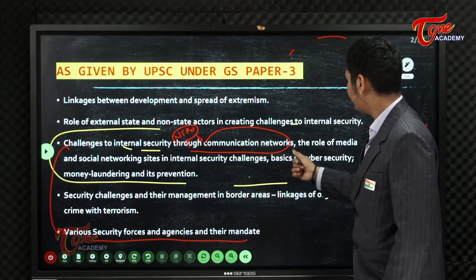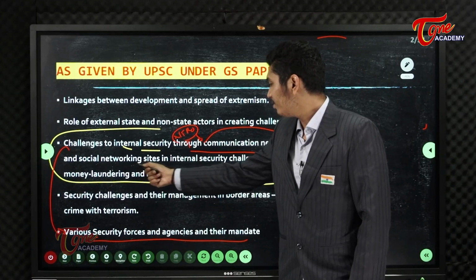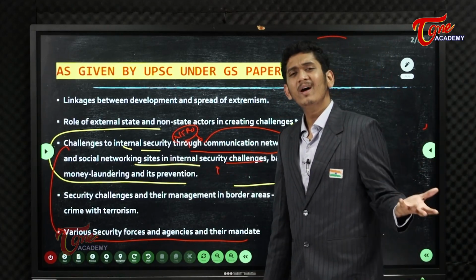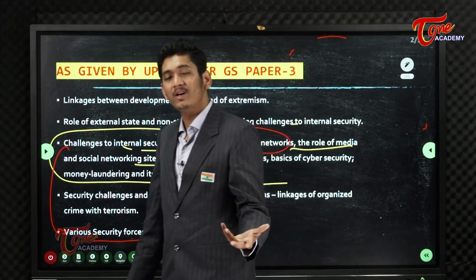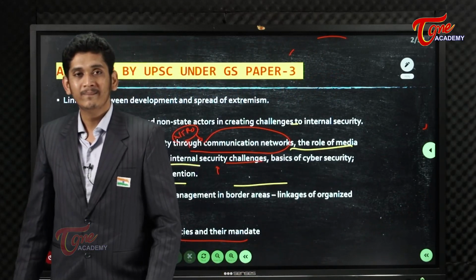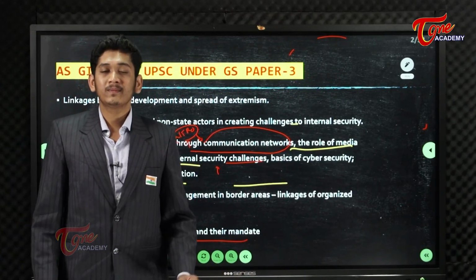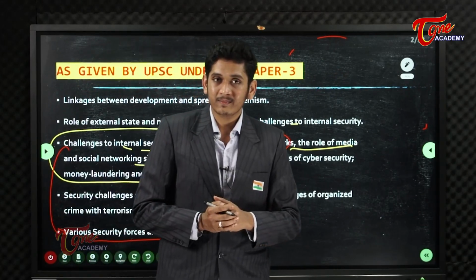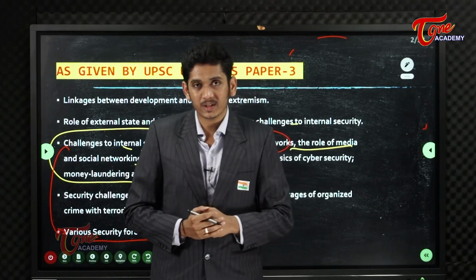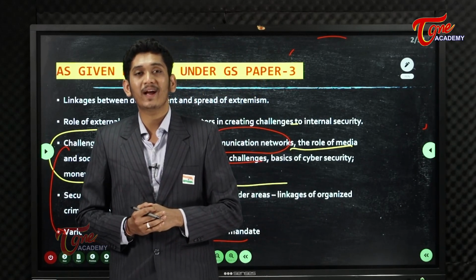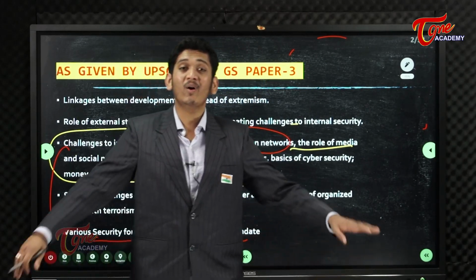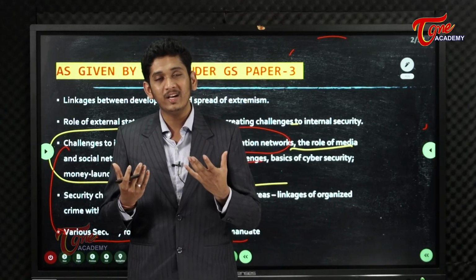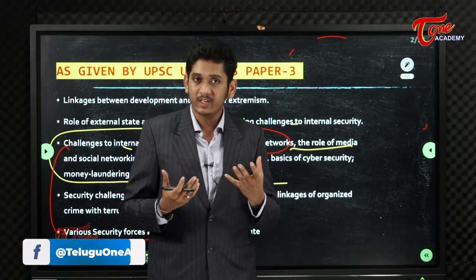Next important issue, the role of media and social networking sites in internal security challenges. What happens with social media, sir? Why do we need to learn about social media and internal security? Again, let me explain. Social media is very wide and open, my friends. Because of a very small post, we have seen the Arab Spring rising in Tunisia and it spread to all the nations. Imagine if that situation comes to India, what chaos it would cause in India.